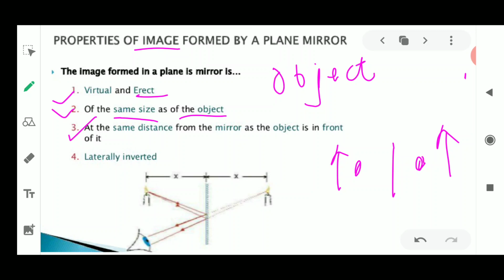See, this distance which is present here, which is shown with the help of this x, is always equal to this x dash inside the mirror. Means if you are standing at 1 meter of distance from the mirror, your image will also be formed at 1 meter of distance inside the mirror.